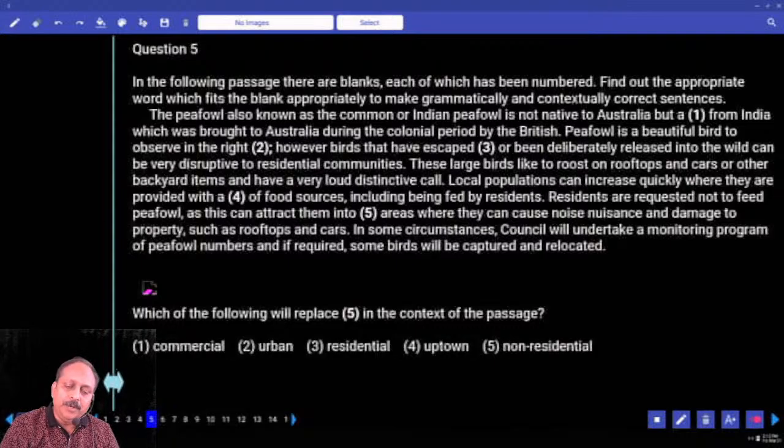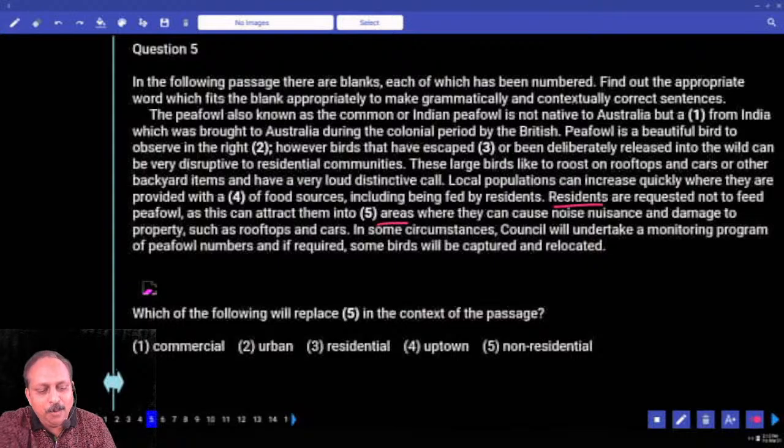Which of the following will replace blank 5 in the context of the passage? So what do you have here? This is the easiest one. Underline the word residence. If you catch that word, you got the answer. Residents are requested not to feed peafowl, as this can attract them into what areas?